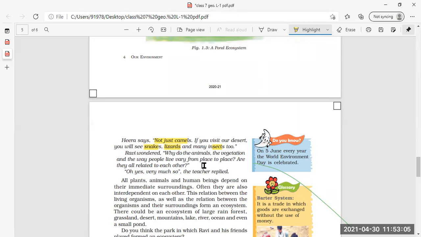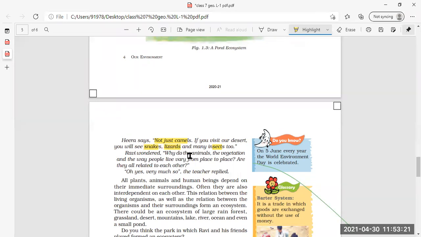Now the teacher is listening to all their conversation, all their discussion in the NCC camp, what they are discussing about their own states. So the teacher is saying that yes, they are related to each other.